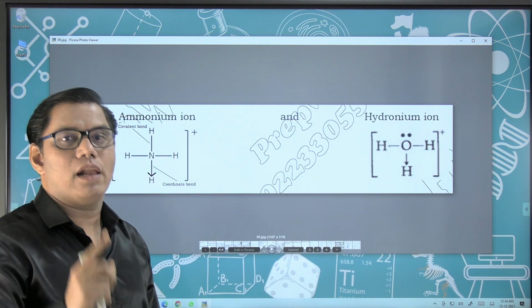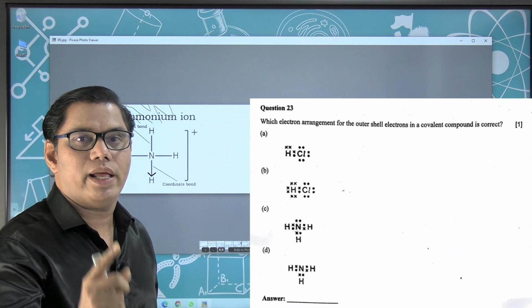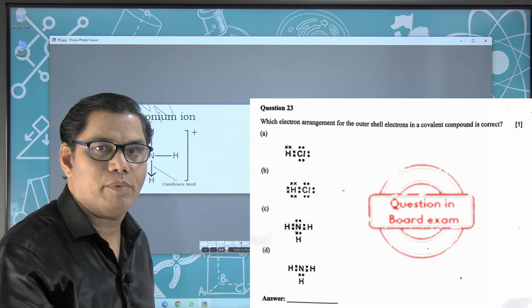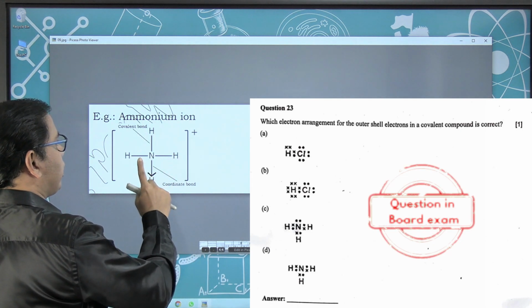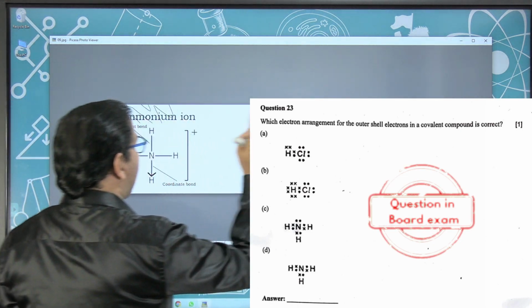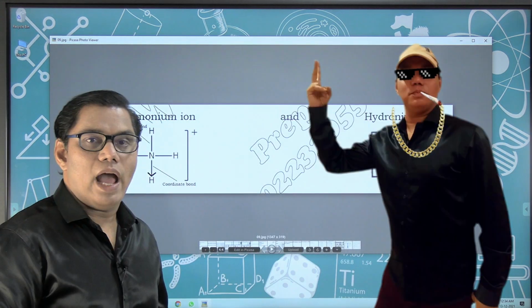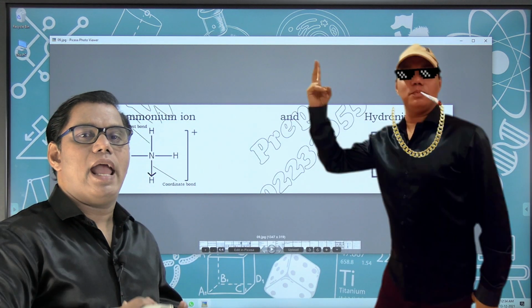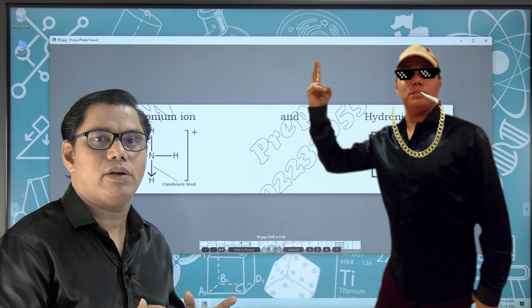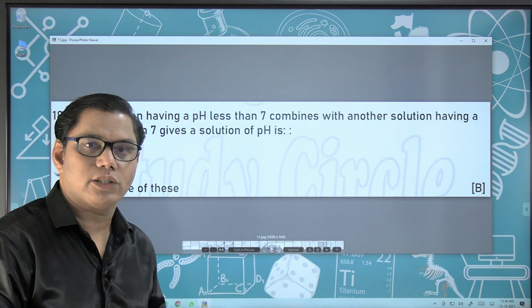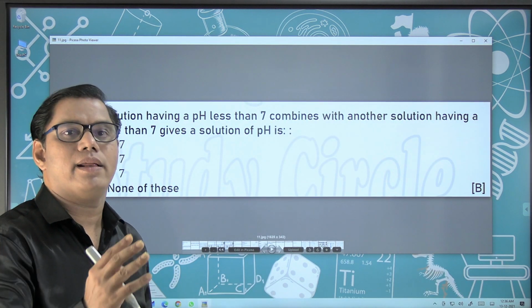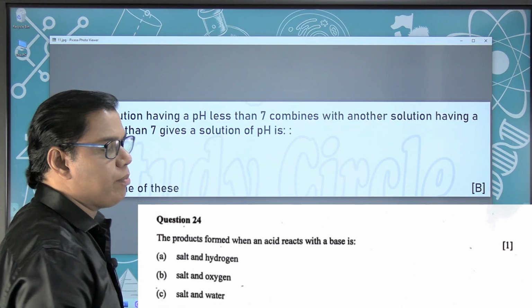So without fail, before going to your examination, before entering into the examination hall, please make sure that you go through the diagrams of the ammonium ion and hydronium ion. Along with this, there cannot be any MCQ examination of chemistry. I think this question may be asked in exact manner in your examination.